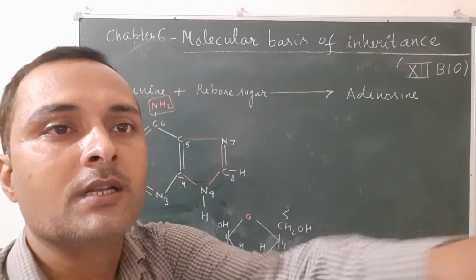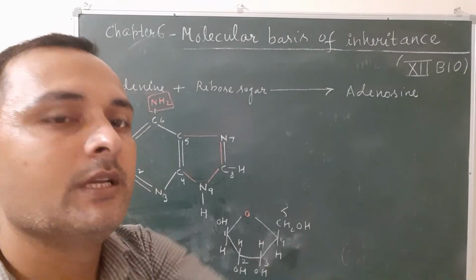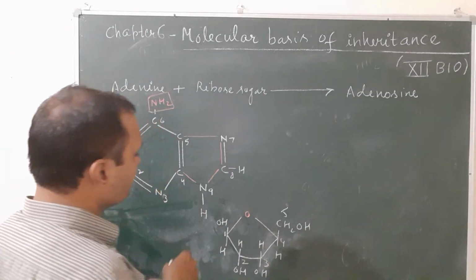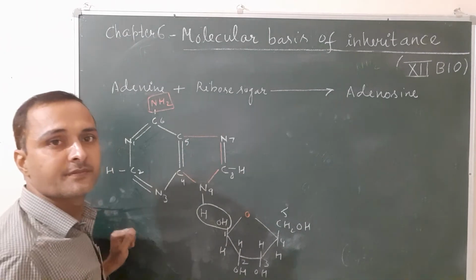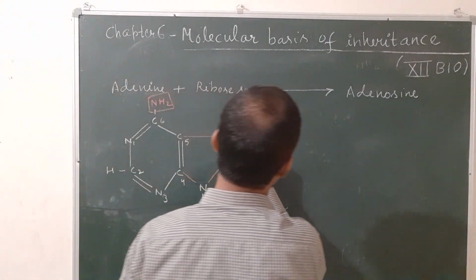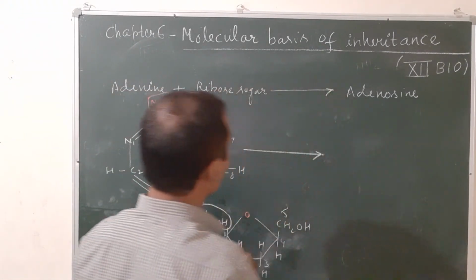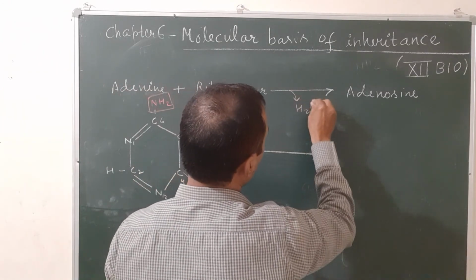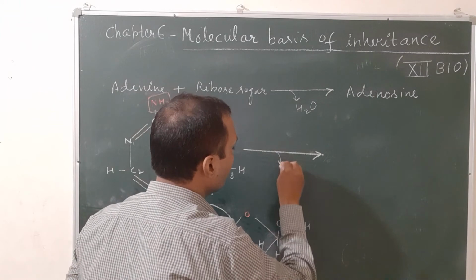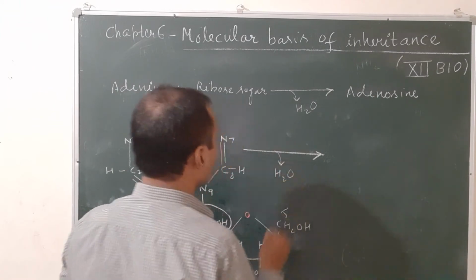Let's see carefully. Water molecule will be released from the C1 of sugar and N9 of base. Here also water will be lost.